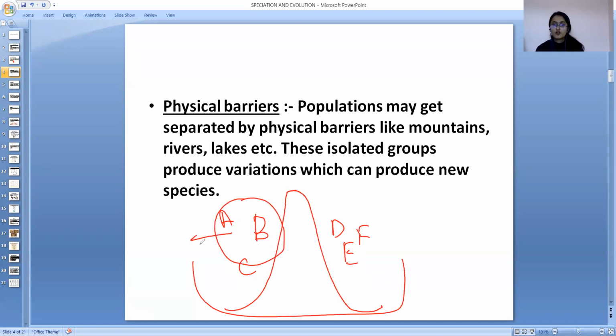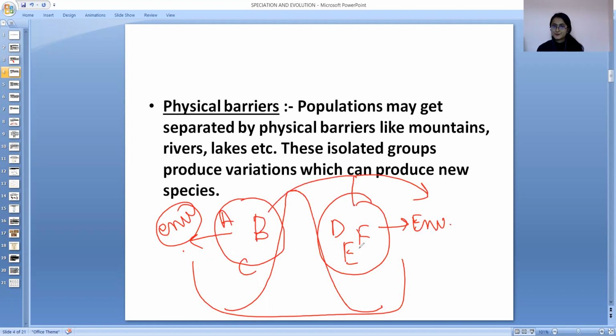They will evolve on the basis of the environmental conditions present here. Now they will form a new species. They will form new species on the basis of the environmental factors present here, and they evolve. This formation of new species from pre-existing species on the basis of a physical barrier is known as speciation.